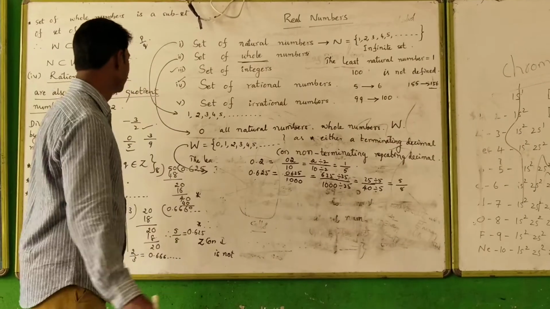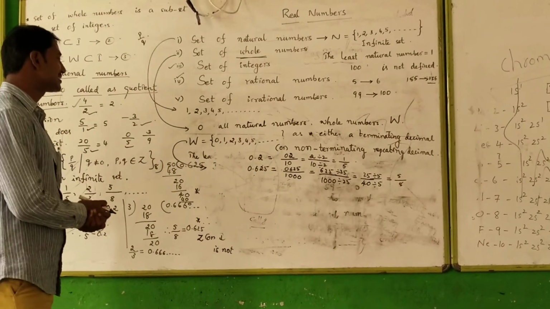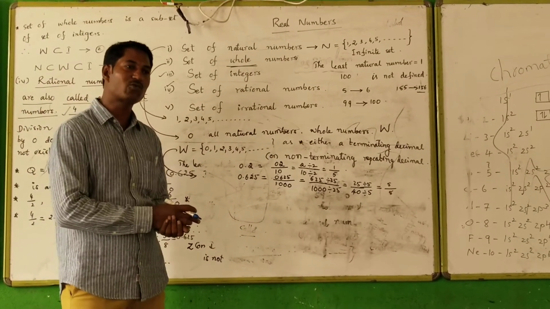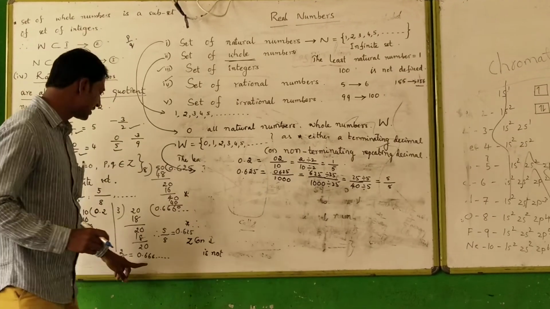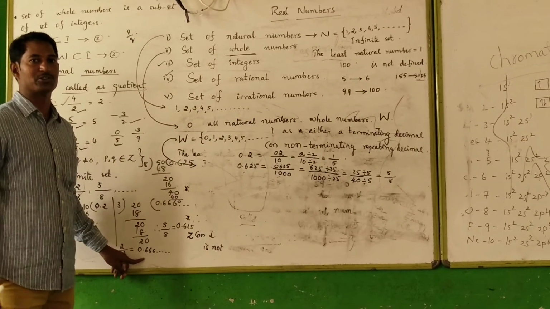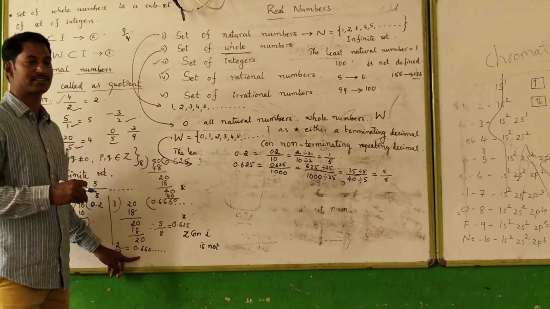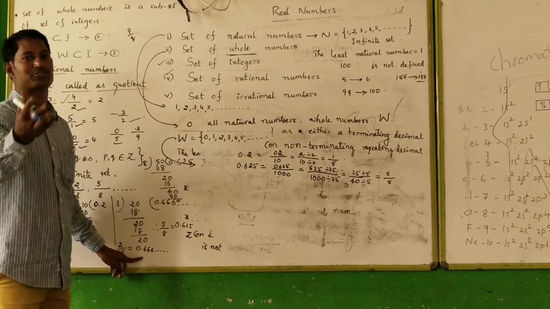But this is not the process for writing a given non-terminating repeating decimal in the form of p by q. The process is entirely different, which we are going to describe in the next class.